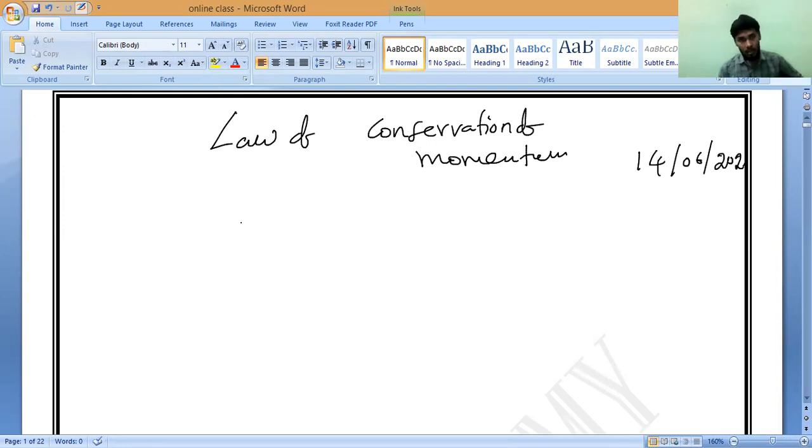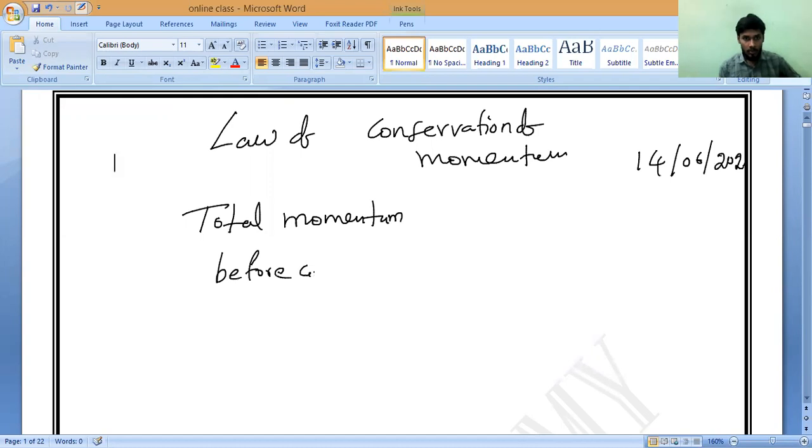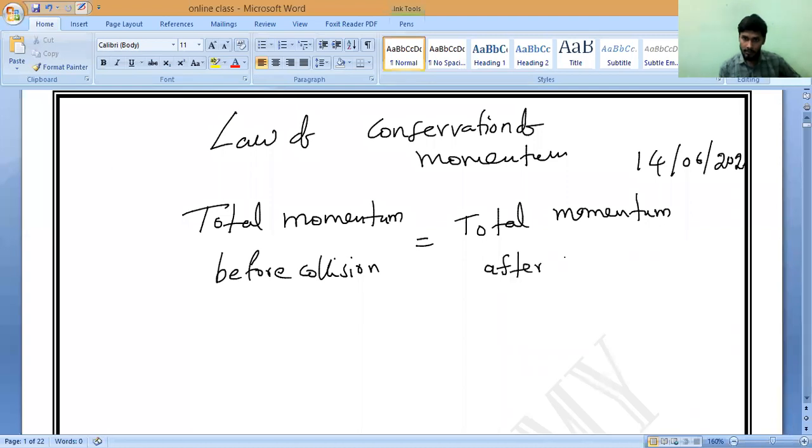What have we proved? The law of conservation of momentum says that the total momentum before collision is equal to the total momentum after collision. Is it yes?